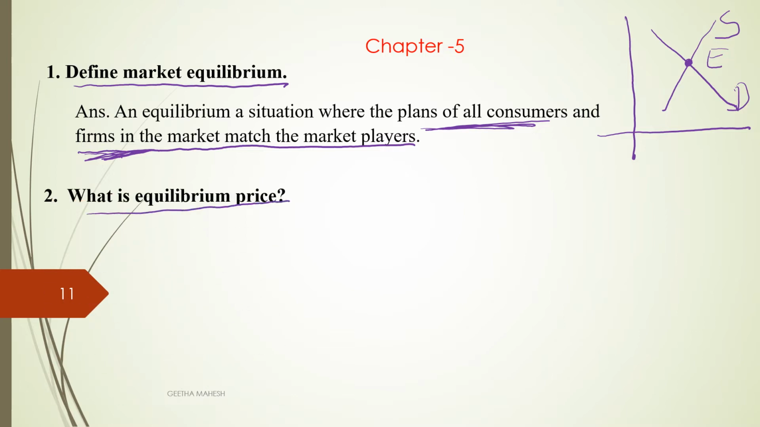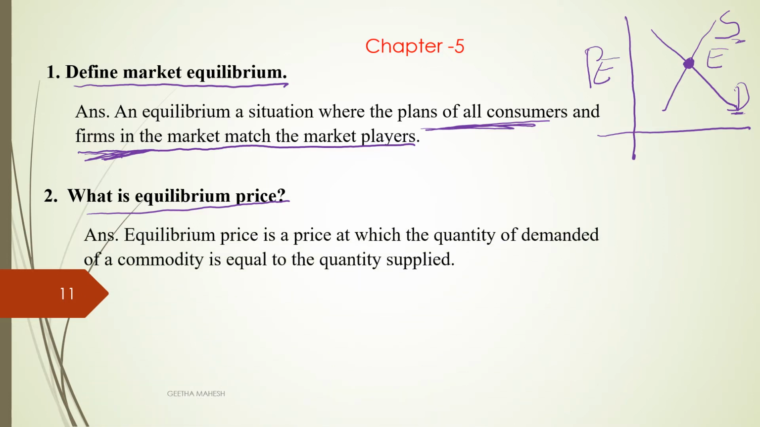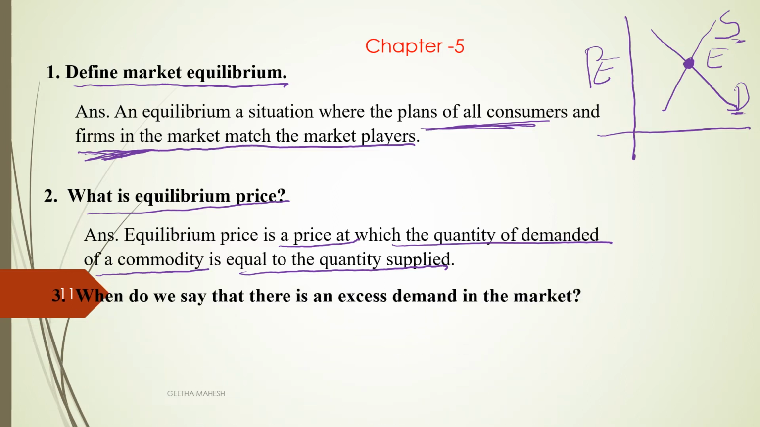What is equilibrium price? Equilibrium price is a price at which market demand is equal to market supply. So this is the place where both consumers' and producers' plans match and the market is in equilibrium. At this point, if we determine the price, we call it the equilibrium price. It is a price at which the quantity demanded of a commodity is equal to the quantity supplied.